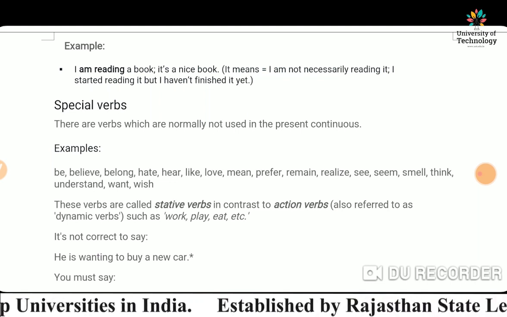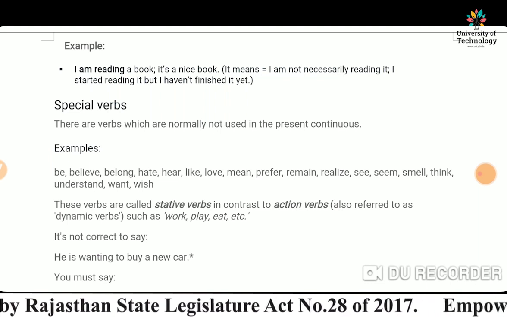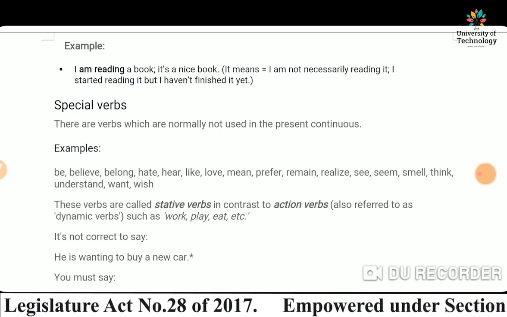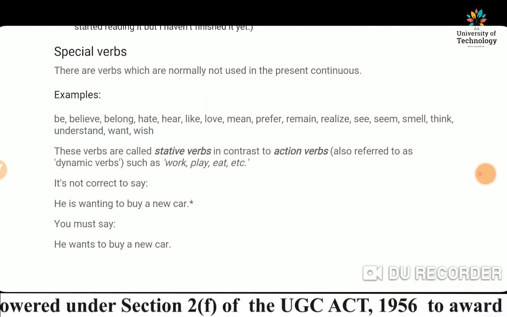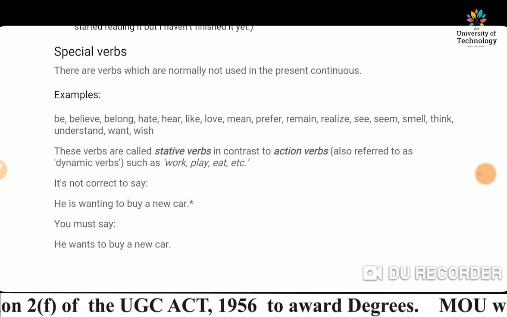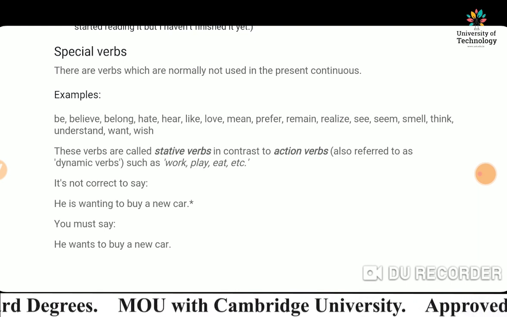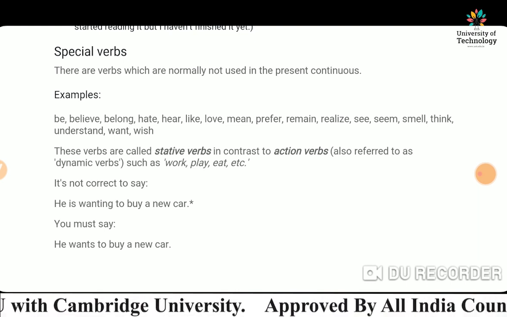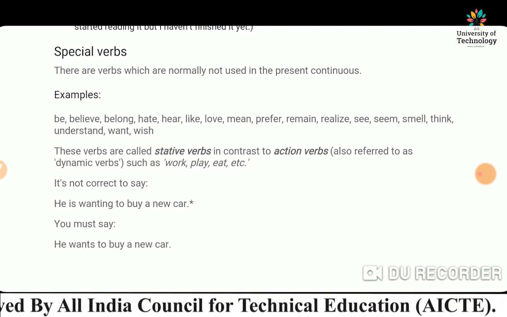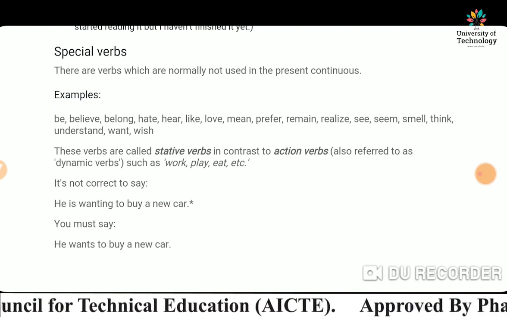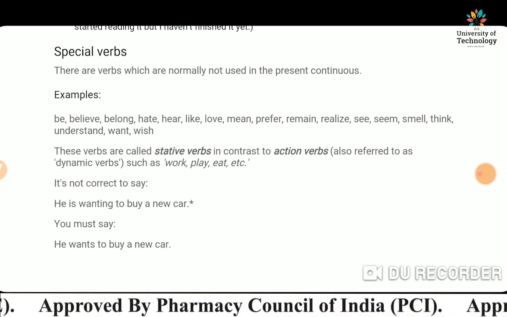These verbs are called stative verbs, in contrast to action verbs, also referred to as dynamic verbs, such as work, play, eat, etc. It is not correct to say he's wanting to buy a new car. We cannot say it like that. We must say he wants to buy a new car.